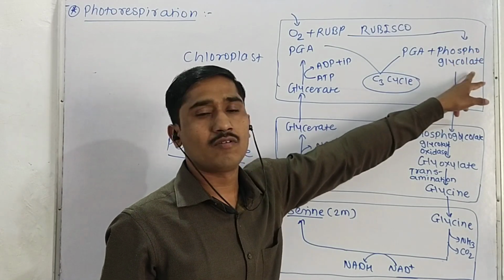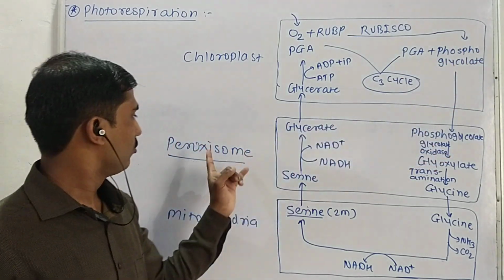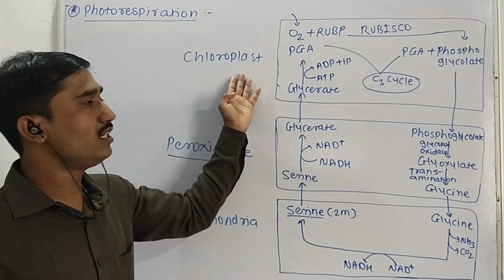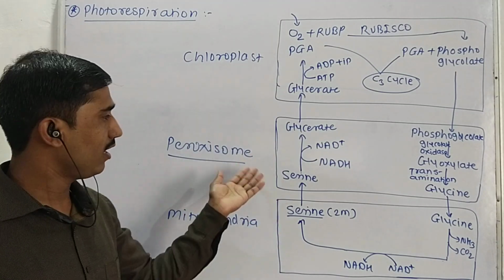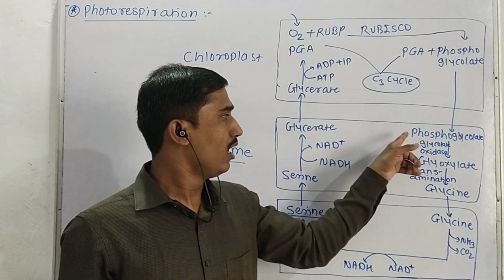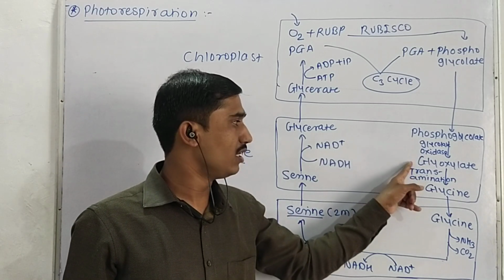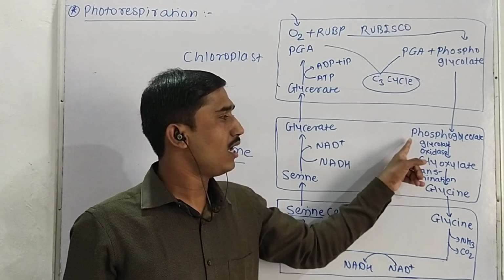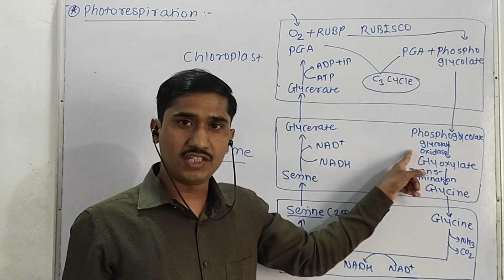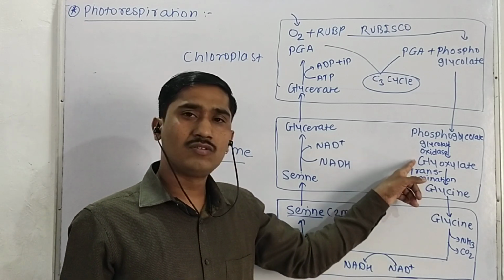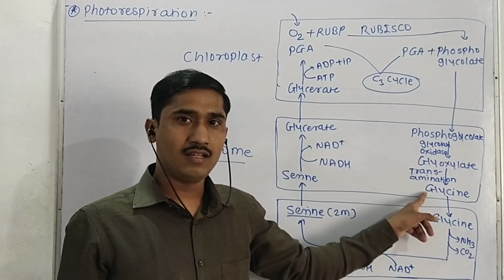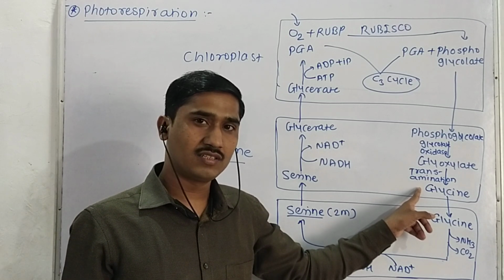This phosphoglycolate is shuttled out from the chloroplast and enters into the peroxisome. Here phosphoglycolate is converted into glyoxylate by the enzyme glycolate oxidase. Then glyoxylate is converted into glycine by the transamination process.